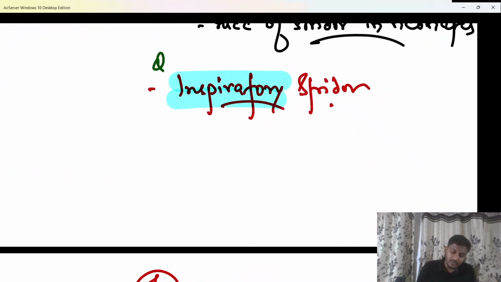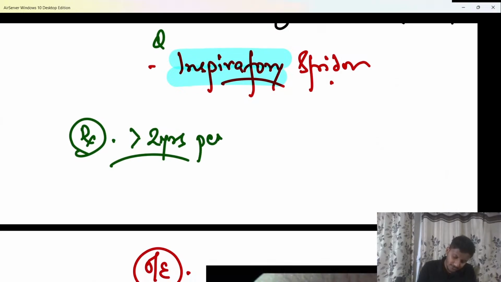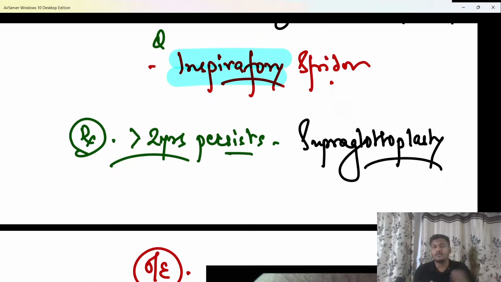Even after 2 years, if it is not resolved, then what we have to do? Even if after 2 years beta, the condition persists, the stridor persists, then we have to go for repair of the supraglottis beta. That is what is known as a supraglottoplasty, or we have to fix the epiglottis, that is called as an epiglottopexy. So after 2 years still if the patient shows no improvement, then we have to go for a supraglottoplasty or an epiglottopexy beta. Okay, so either of that has to be marked your answer.